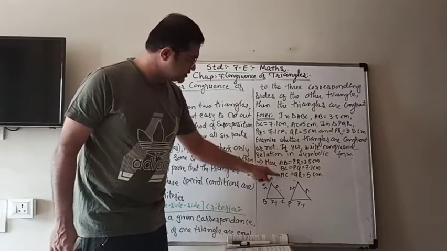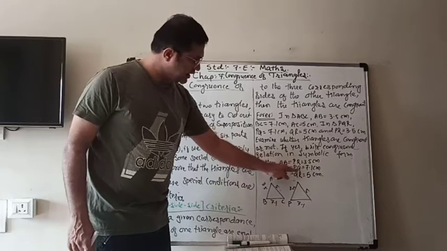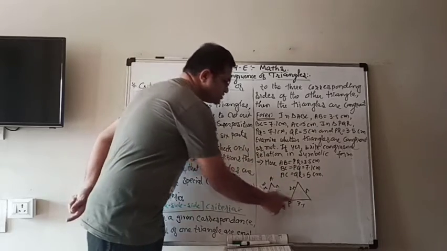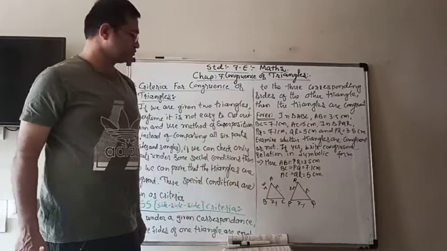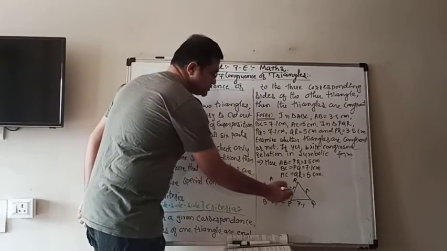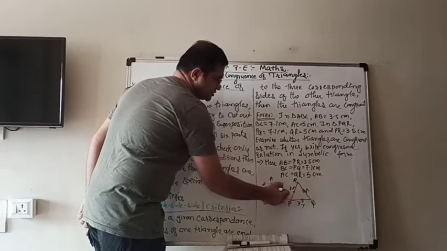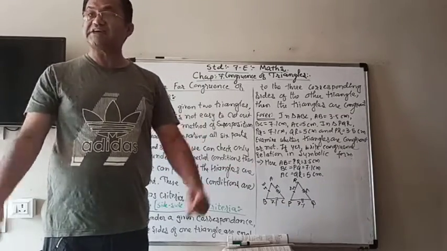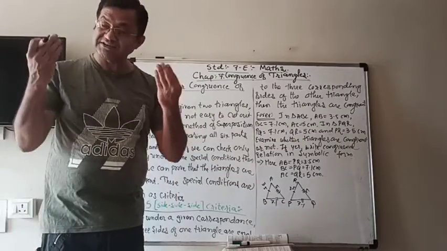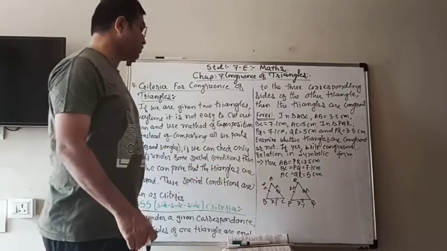Similarly, take second and third, BC and AC. What is common? C. So similarly here, what is common? Q. So with C, the Q will come, so the remaining will be R. Now you can see that this is equal to this equal to this, and the third side is also equal to the third. So by SSS congruence rule or congruence criteria, we can say that these triangles are congruent.